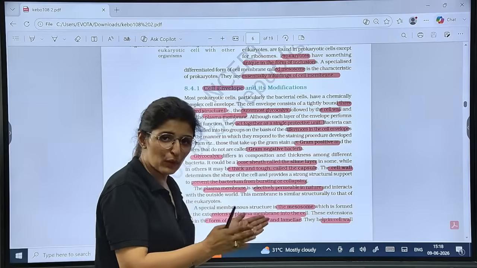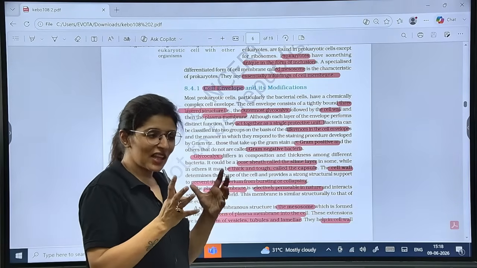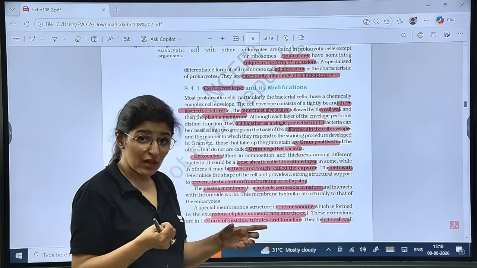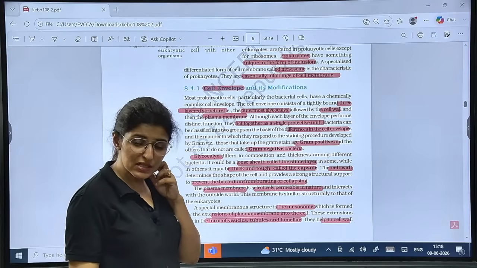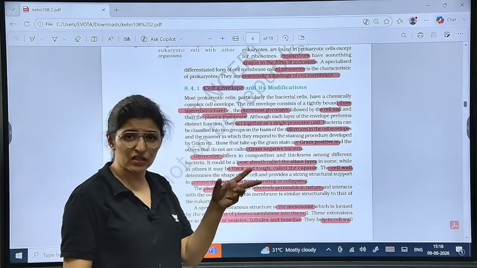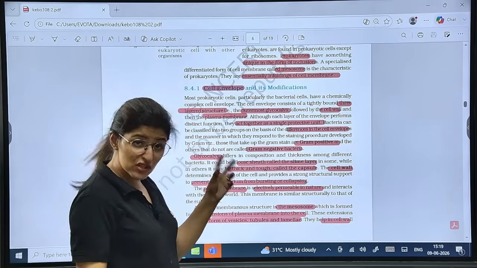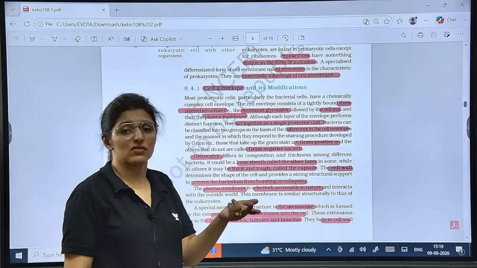There are differences in the cell envelope, and on that basis, guys, the bacteria can be differentiated as either gram positive or gram negative, because on the basis of the differences, they take different types of stains. So gram stain, crystal violet. Christian Gram was a scientist who developed this staining technique and differentiated the bacteria. He realized that this differential staining is because of difference in their structure, right?